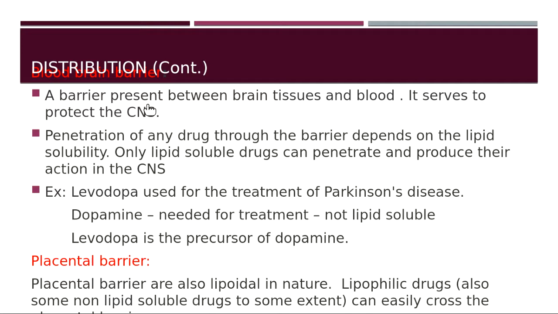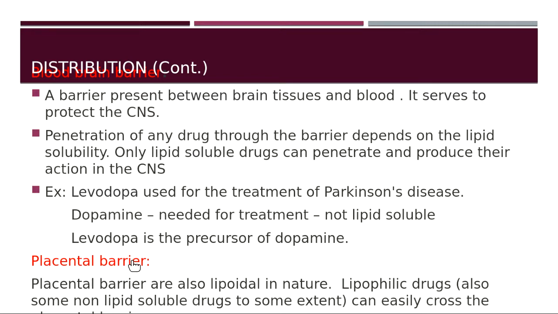Blood-brain barrier and placental barrier. Now in the body we have different barriers present which protect the internal organs from any toxic drugs or any toxic substances. So not all the drugs can reach the brain, or not all the drugs can reach the placenta.